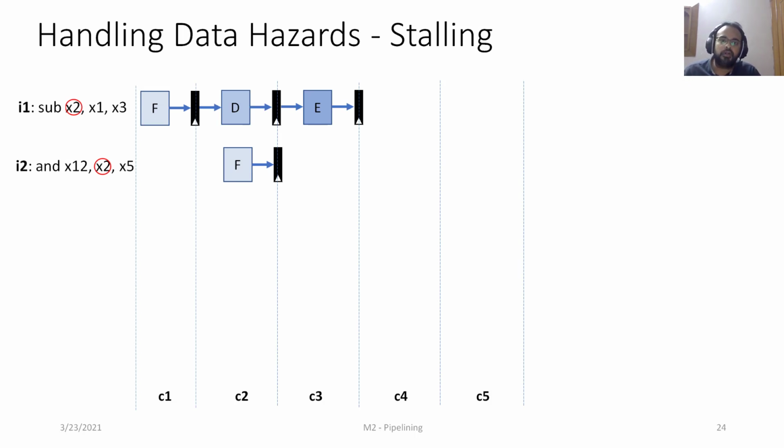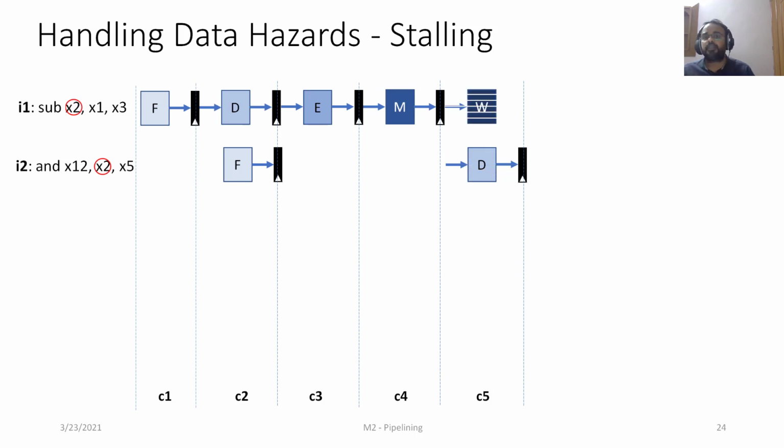In cycle 4, when I1 goes to the memory stage, the pipeline control circuitry will try to re-decode I2. At that point, it will see that the updated value of x2 is still not available in the register file, so it will not proceed with the decode. It's going to try that in the fifth cycle. What happens in the fifth cycle? In the first half, we are going to update the register file.